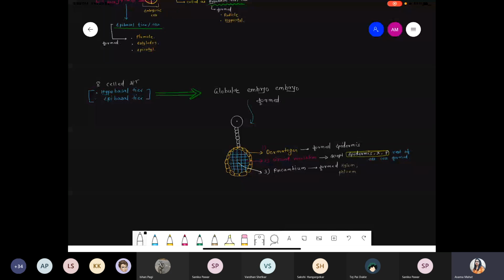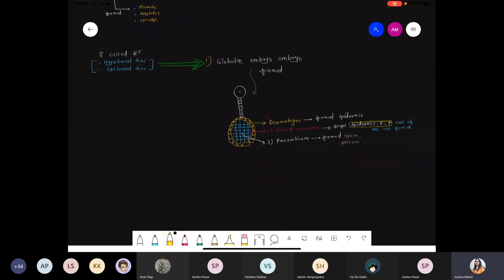4 hypobasal cells, 4 epibasal cells, they produce the first stage of the embryo, that is the globular stage. And that globular stage has 3 cells: dermatogen, which forms epidermis; ground meristem, which except epidermis, xylem, phloem, can produce all kinds of cells; and the other one, procambium. Procambium further converts into vascular tissue, which is nothing but the formation of xylem as well as the phloem. Got it? Done? So this was the first point with respect to vascular embryo development.